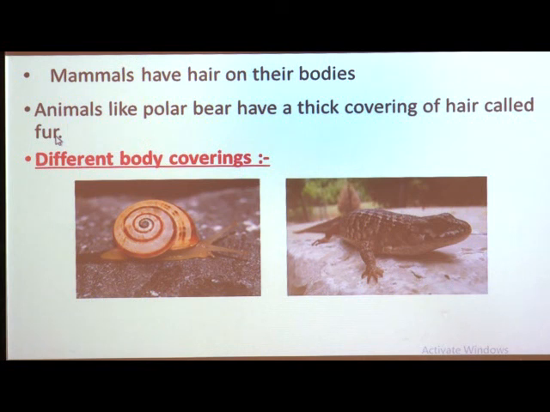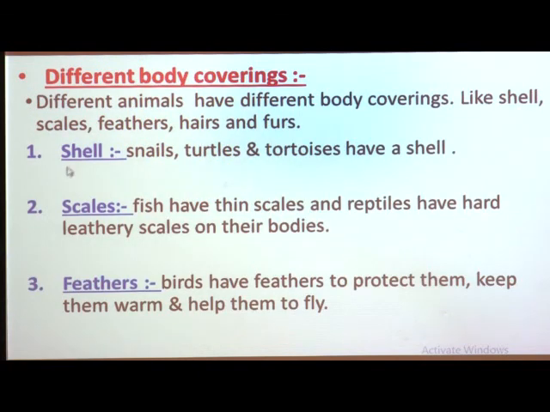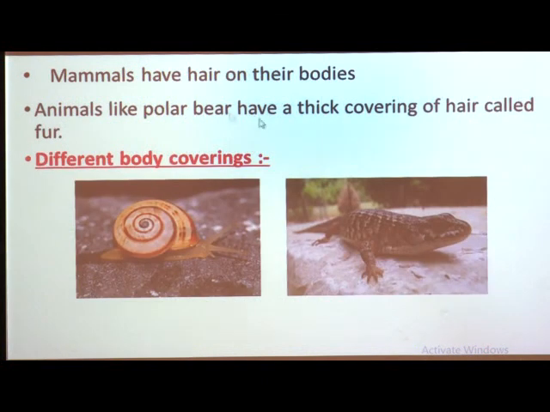And animals like lion, goat, etc. have hair on their body as body covering, which protects them and keeps them warm. So, these are some types of body coverings in animals: shell, scales, feathers, hair and thick fur.